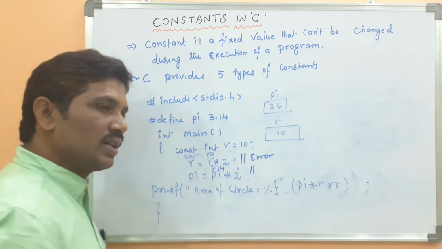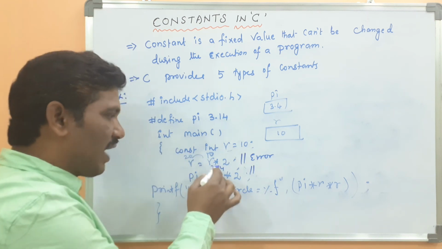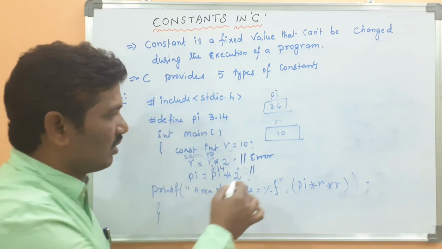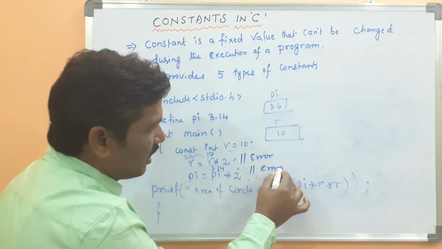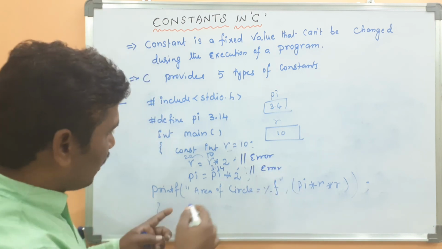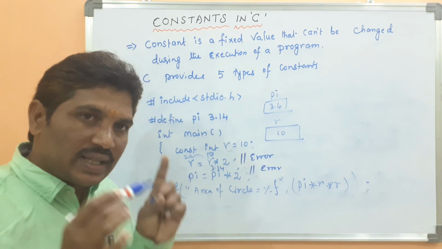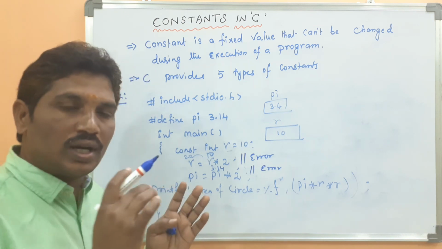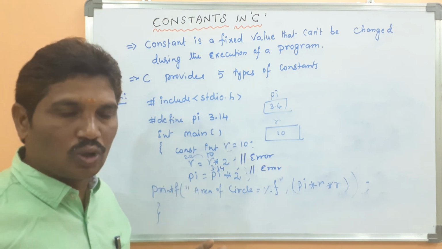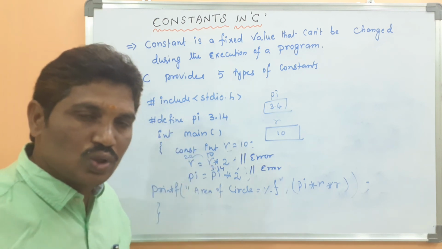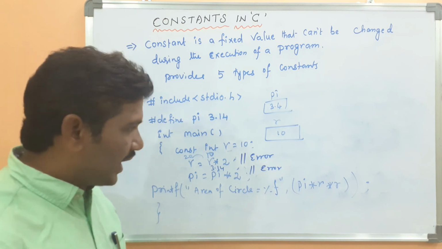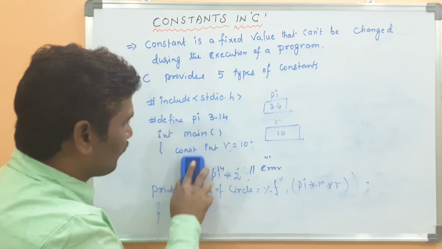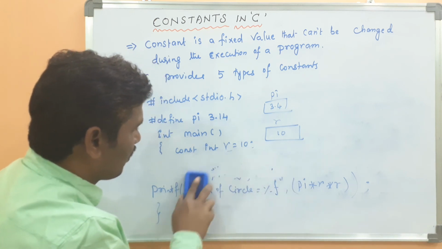2 3s are 6 point something. Okay, again the value will be assigned to the variable pi. Pi is also a constant value. Here also an error will be displayed, because if you try to modify a constant value in a program, the compiler will display the error, because it is a constant and those values can't be changed during the execution of the program. Simply you can remove the statements.